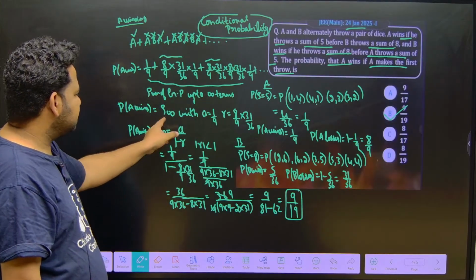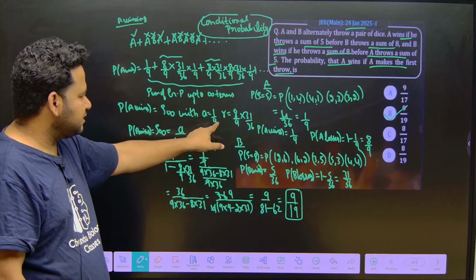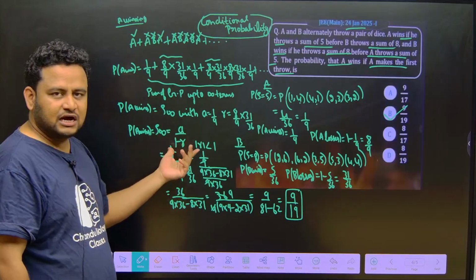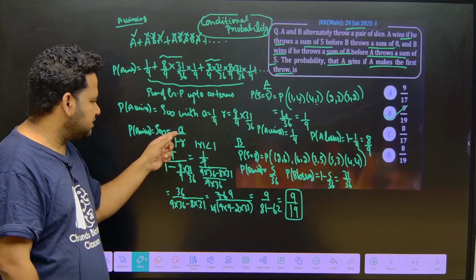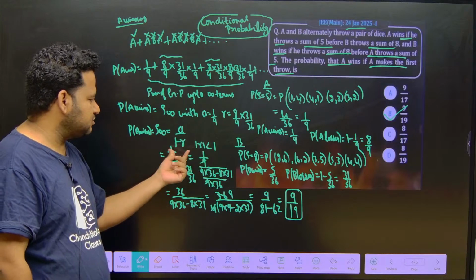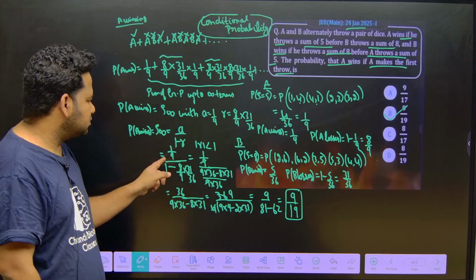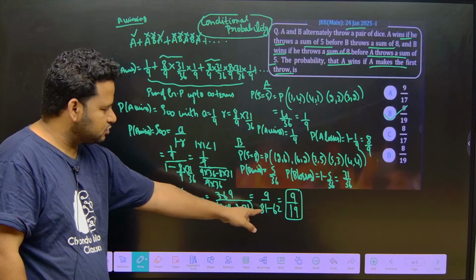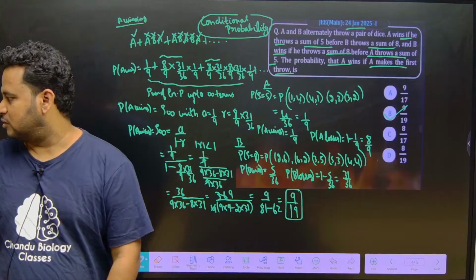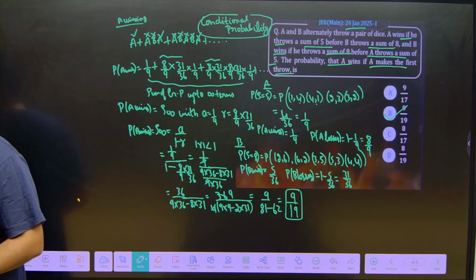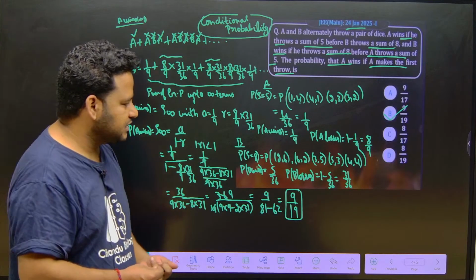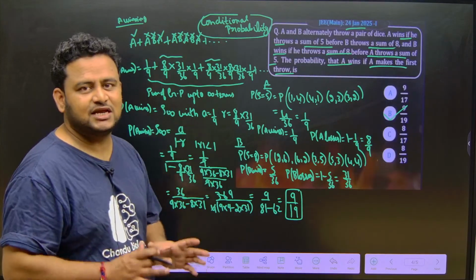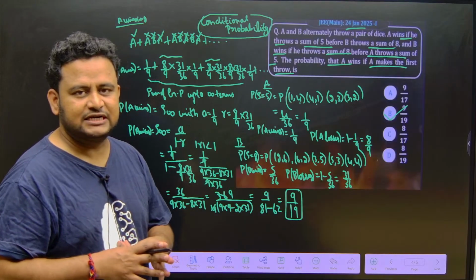Probability of A winning is the sum of infinite terms with first term a equal to 1 by 9 and common ratio 8 by 9 times 31 by 36. So if I find S of infinity, I will get the answer as the probability of A winning. That is a by 1 minus r. Here mod r is less than 1, so I write it as 1 minus r, not r minus 1. On simplifying this, I will get 9 by 81 minus 62, that is 9 by 19. This is how we solve this question, friends. Clear? I hope it is clear to all of you. This question is based on conditional probability.